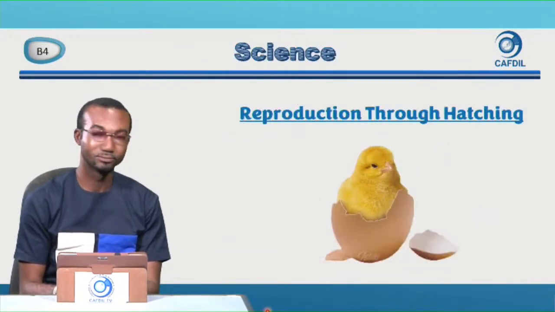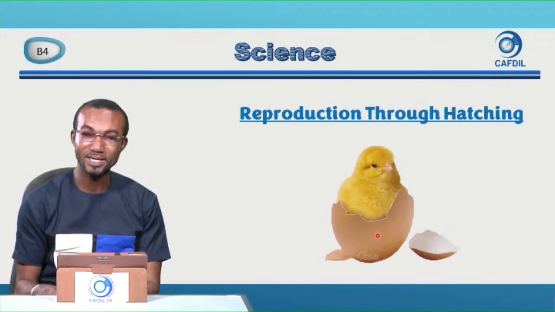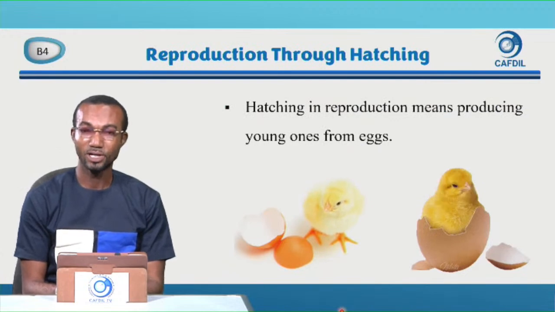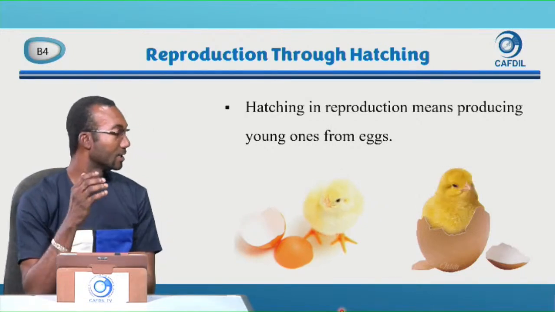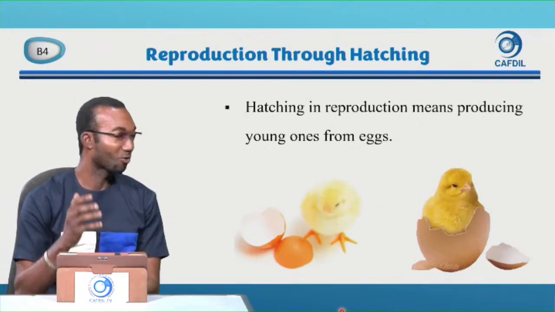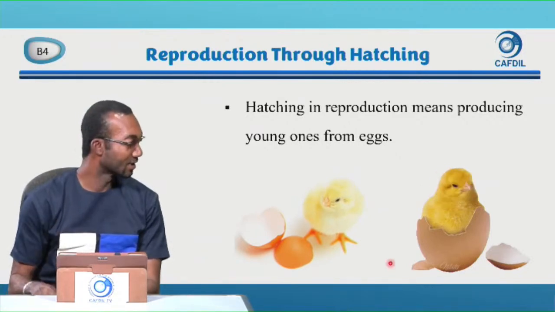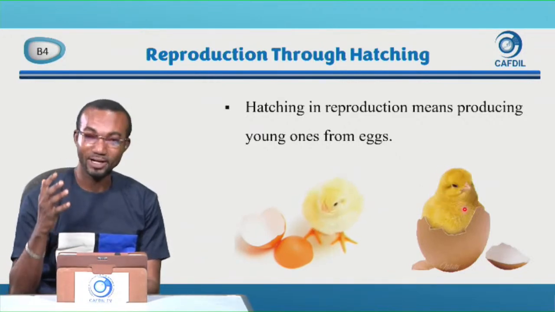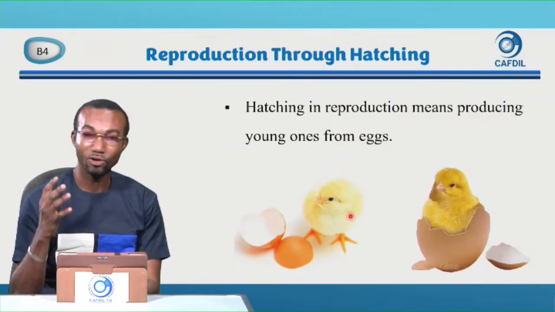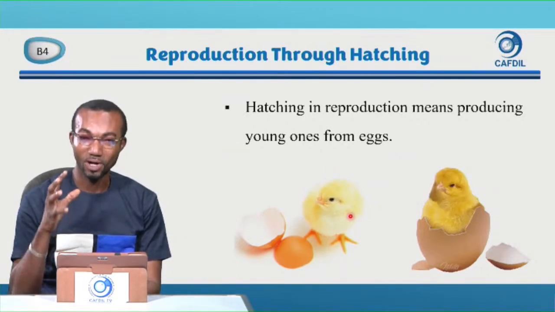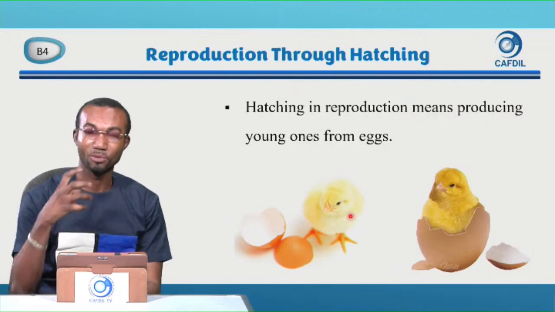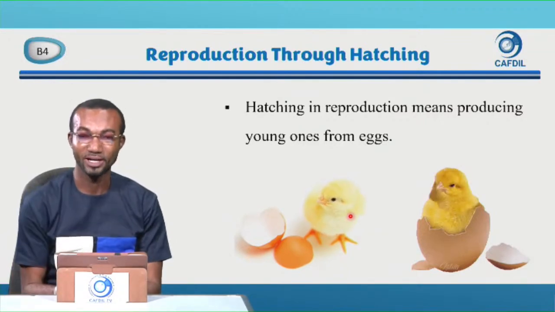Reproduction through hatching. Hatching means that the young ones came from an egg, like this one. Good. Hatching in reproduction means producing young ones from eggs. So this chick you see here came from an egg, as well as this. They all came from eggs, and that is what we call hatching. So hatching means a young one coming from an egg. Good.